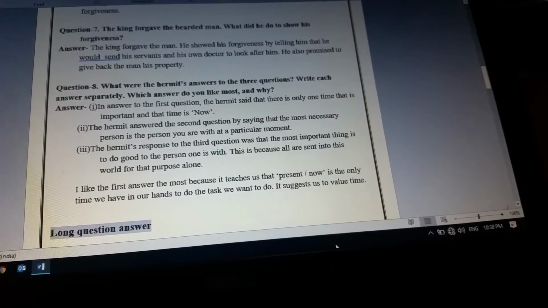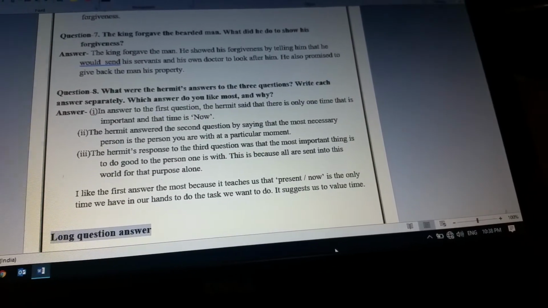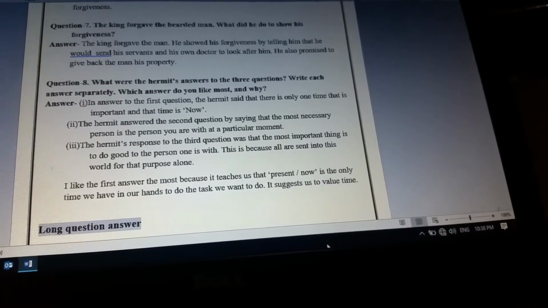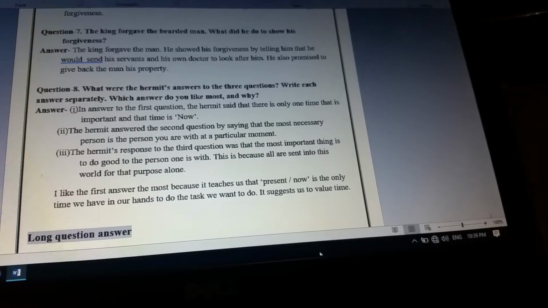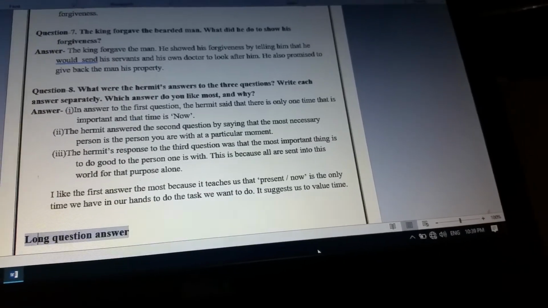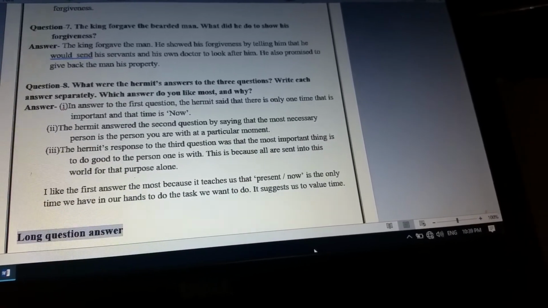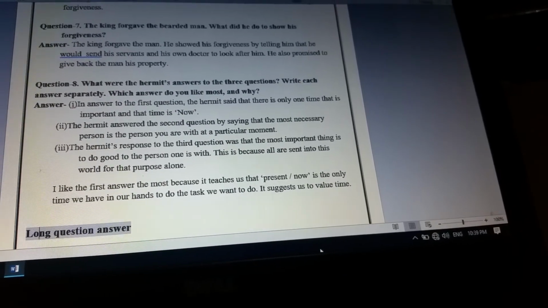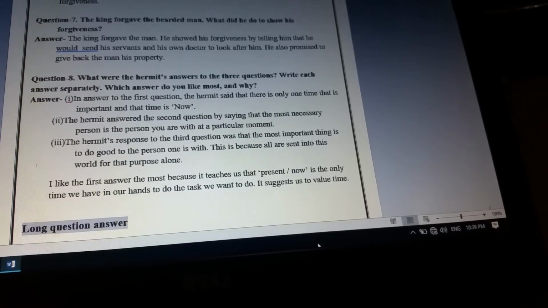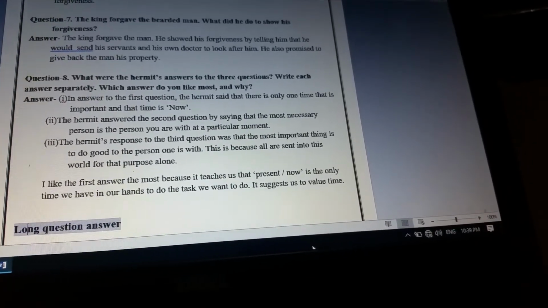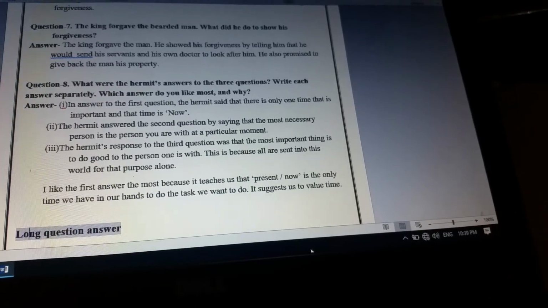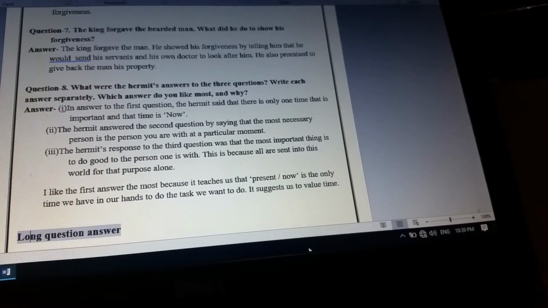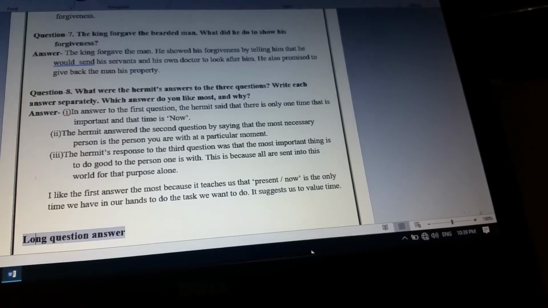Question number 8. What were the hermit's answers to the 3 questions? Write each answer separately. Which answer do you like most and why? Related to the first question, the hermit said that there is only one time that is important, and that time is now. For the second question, he said that the most necessary person is the person you are with at a particular moment. And for the third question, he answered that the most important thing is to do good to the person one is with. This is because all are sent into this world for that purpose alone.